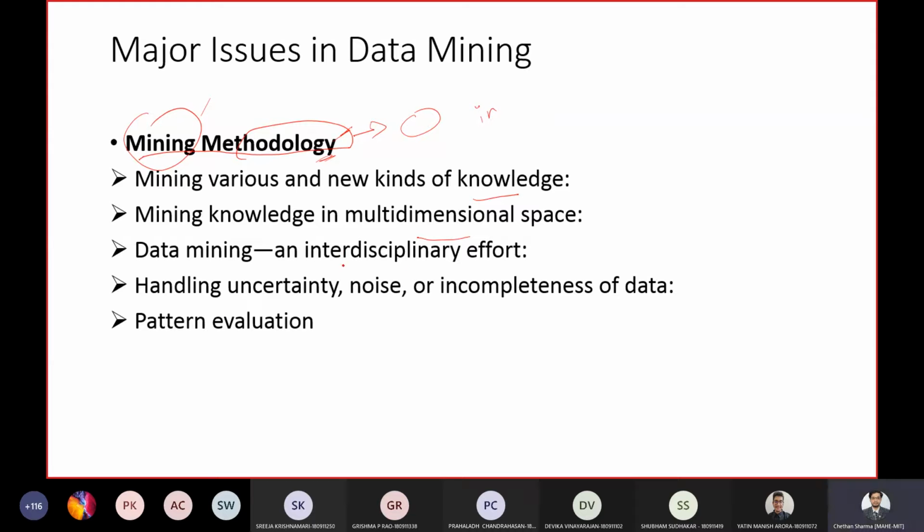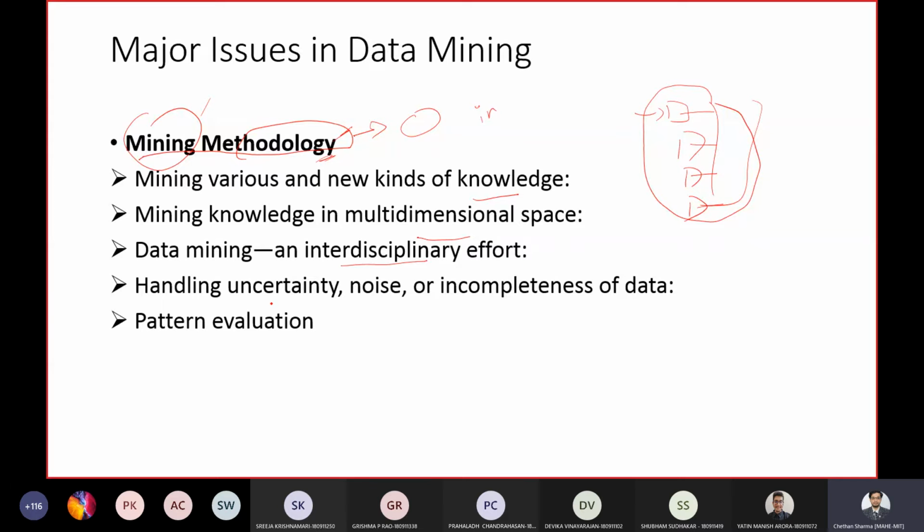The next is interdisciplinary effort. So in data mining, you can't expect all the data will be domain specific. There might be a few applications in which the data belongs to multiple disciplines. One might be biology, one might be computer science, one might be physics, one might be chemistry. So these data are multidisciplinary in nature.